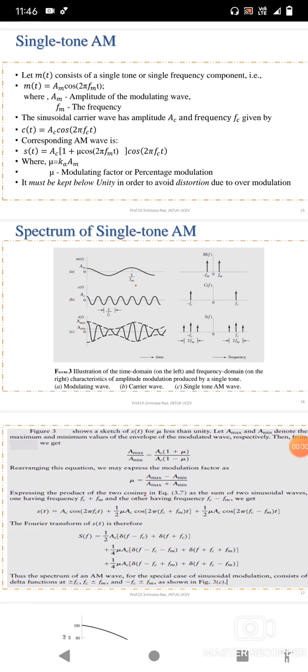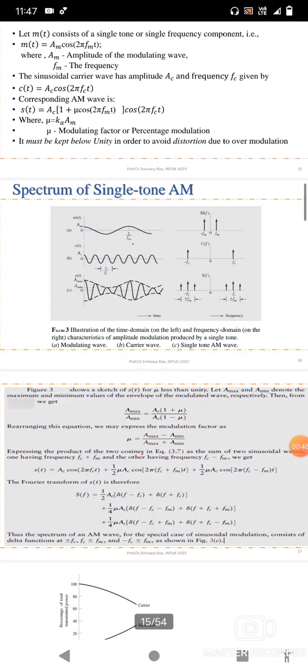Here Am represents the amplitude of the modulating wave and fm is the frequency of the baseband signal. The sinusoidal carrier wave has amplitude Ac and frequency fc, given as the carrier signal c of t equals Ac cos 2 pi fc t, and the corresponding amplitude modulated wave is given by: